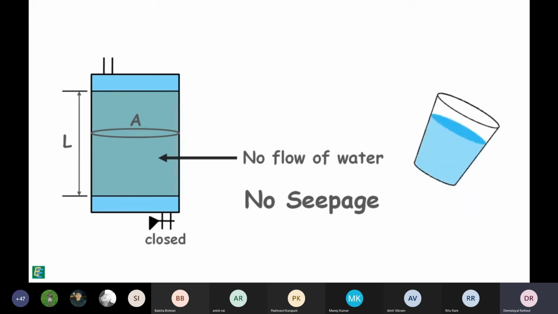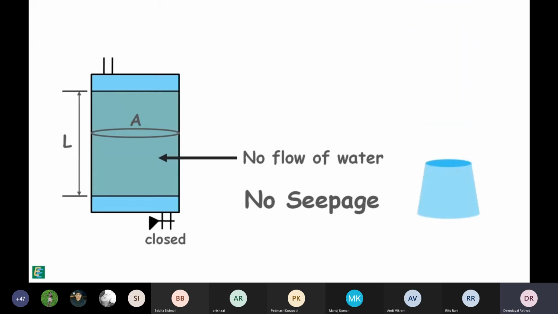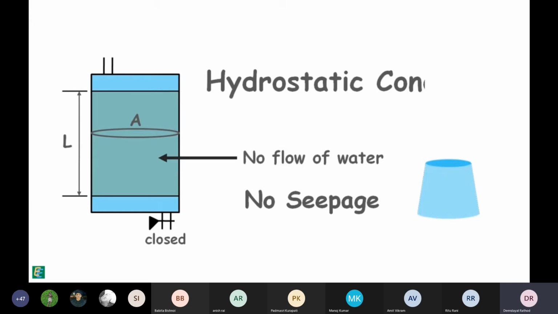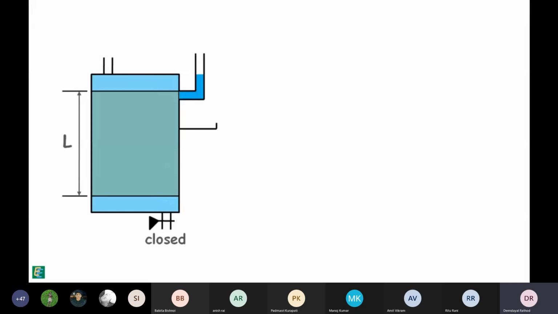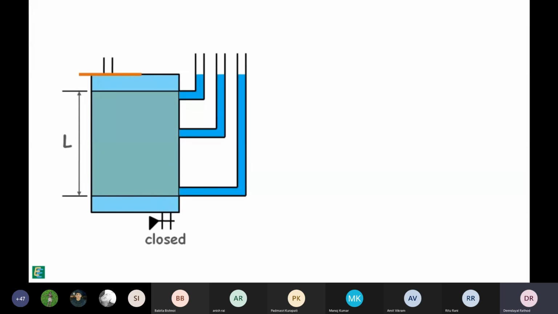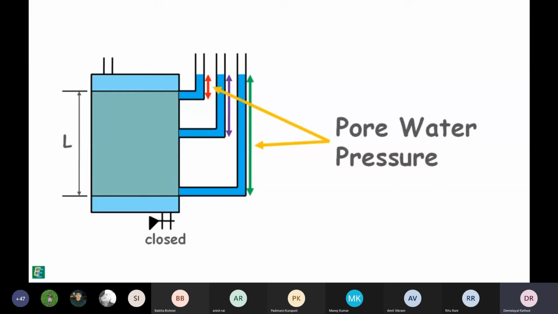When water does not flow and remains stagnant in the soil, the condition is known as hydrostatic condition. We insert the standpipes at different depths in the soil and notice that water has risen in all the pipes up to the same elevation. But the height of the rise is different for different pipes. And we know the height of the water column represents the pore water pressure in the soil at that depth. So, pore water pressure is different at different depths.